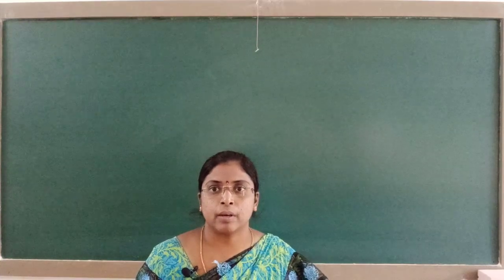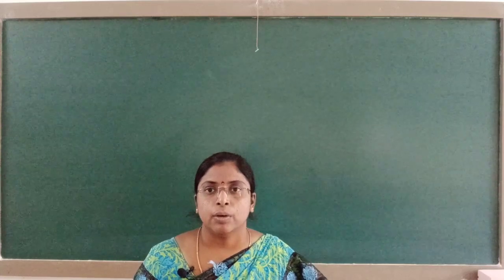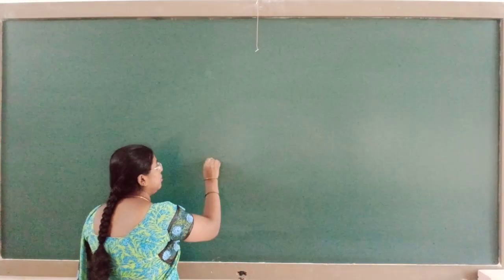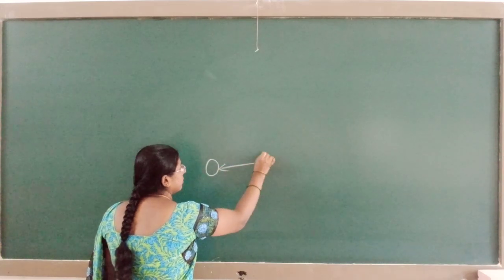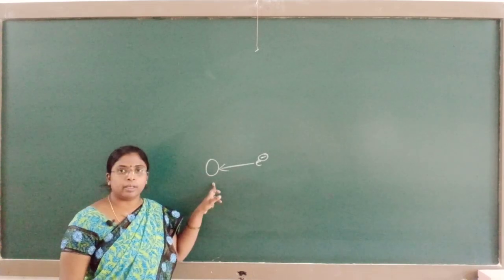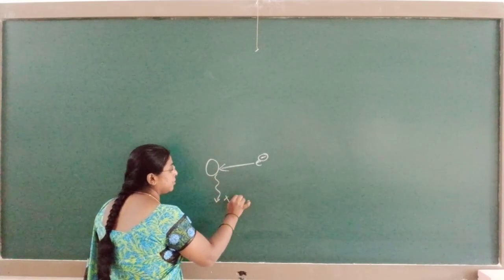Good morning everyone. Today in this session I am going to discuss the modern periodic law, which was given by Moseley. Why did he give this modern periodic law? The reason behind that is Moseley conducted an experiment. Moseley bombarded an element with electrons. When electrons are bombarded on an element, he observed that X-rays are emitted.